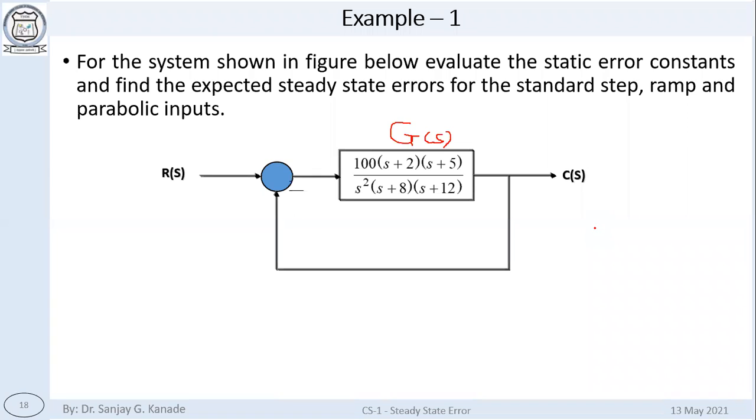So basically, you need to calculate only the values of what? Kp, Kv and Ka. From that you can calculate the steady state errors directly.